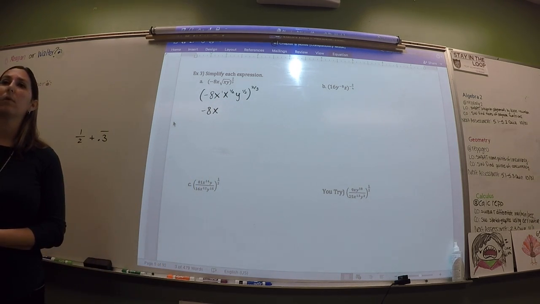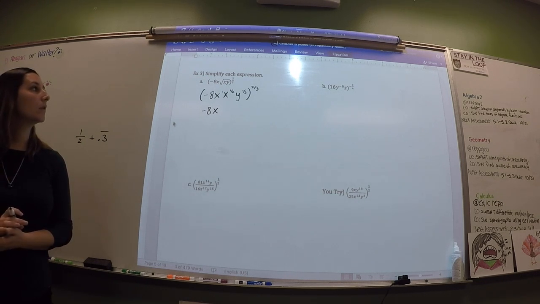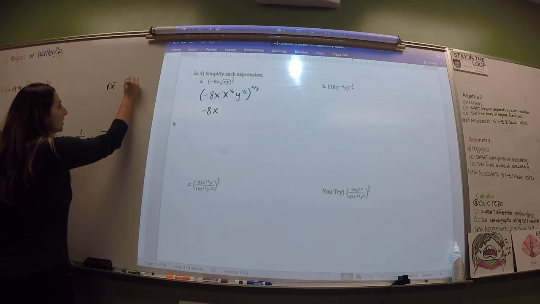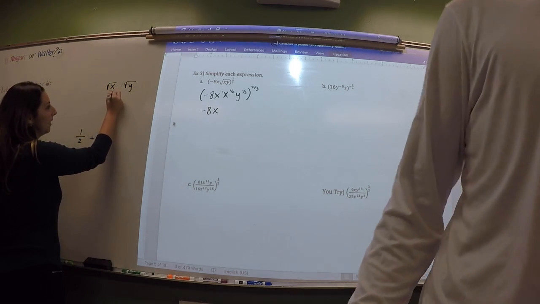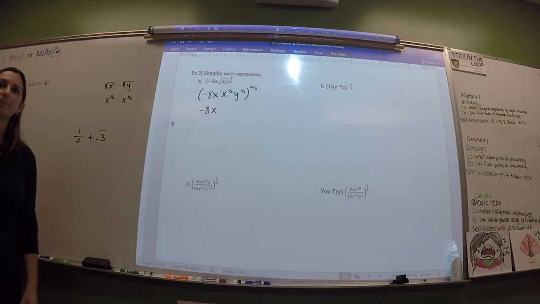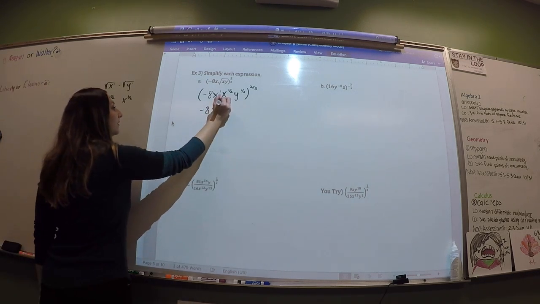Why is it 1/2? Shouldn't it just be 1? No. So you have the square root of x and y, which is this. This one's gonna be 1/2, and this one's gonna be 1/2. And the index is 2. If the index is 2, shouldn't it just be 1 instead of 1/2? That would just be a regular x, think about it. If you just had x to the 1, it wouldn't be square rooted, it would just be a plain x. Does that make sense? Would the x's become 3 over 2? Yeah, so you're gonna add 1 plus a half, which is 1.5, aka 3 over 2.